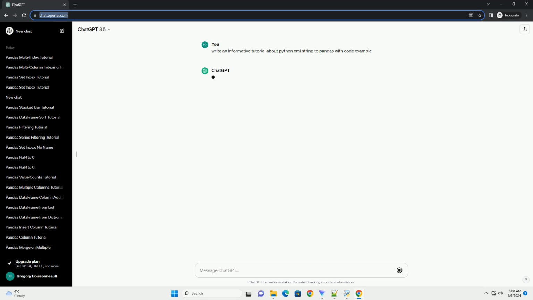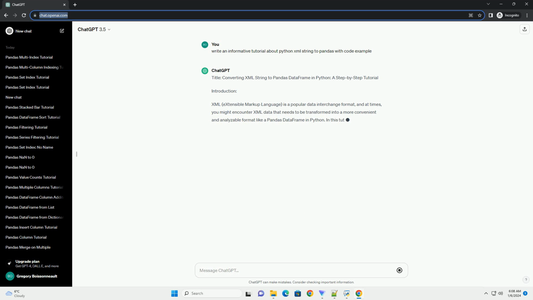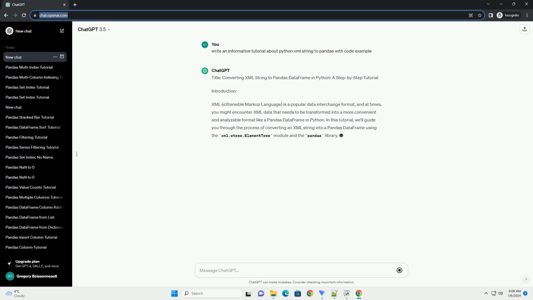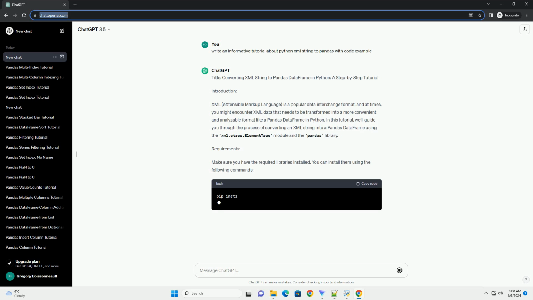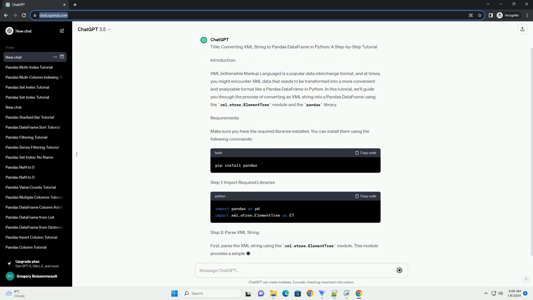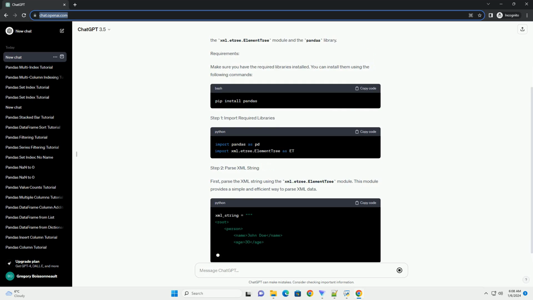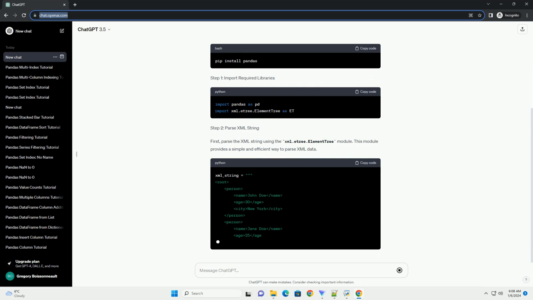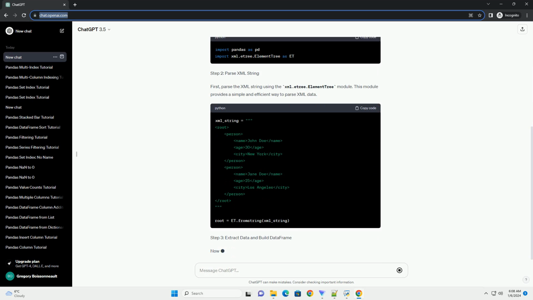Title: Converting XML String to Pandas Data Frame in Python, a step-by-step tutorial. Introduction. XML, extensible markup language, is a popular data interchange format, and at times, you might encounter XML data that needs to be transformed into a more convenient and analyzable format like a pandas data frame in Python. In this tutorial, we'll guide you through the process of converting an XML string into a pandas data frame using